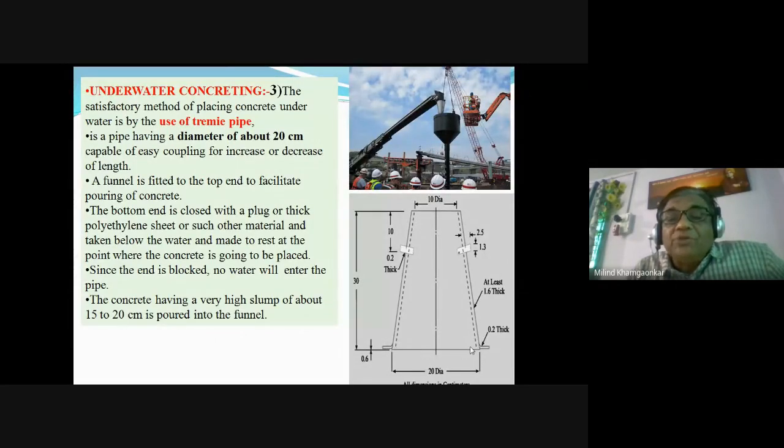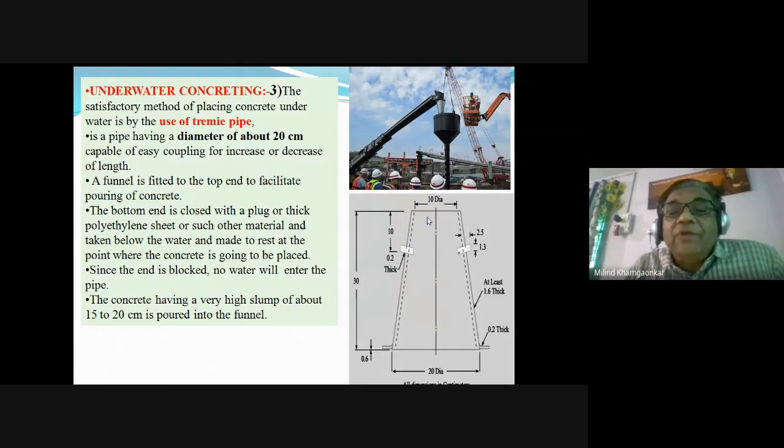We can call it a plug. And this pipe is inserted into the formwork below the water where concrete is needed to be placed. And this pipe is filled with the concrete through this funnel and the pipe arrangement, and is again filled with concrete whose bottom is plugged with a polyethylene sheet.